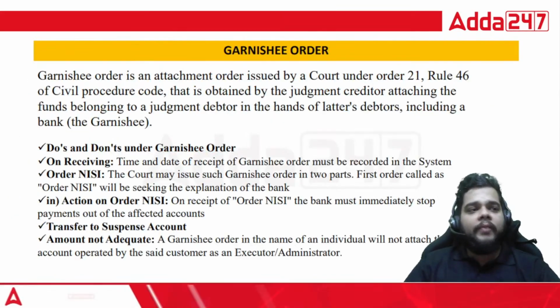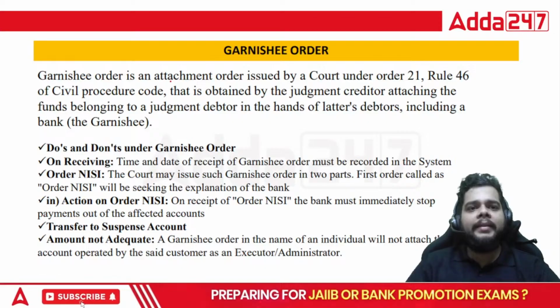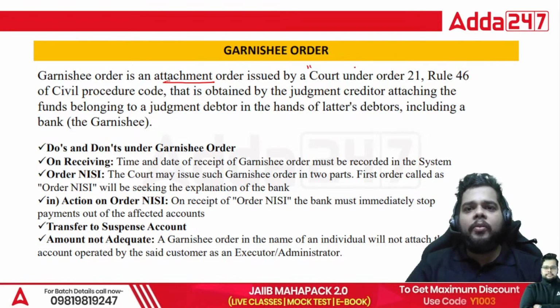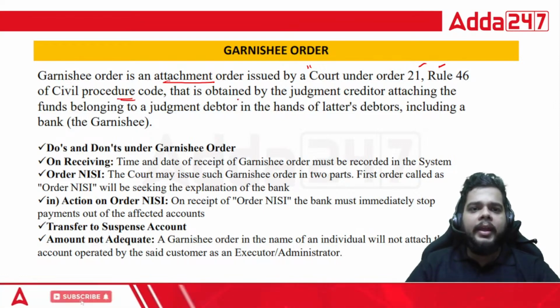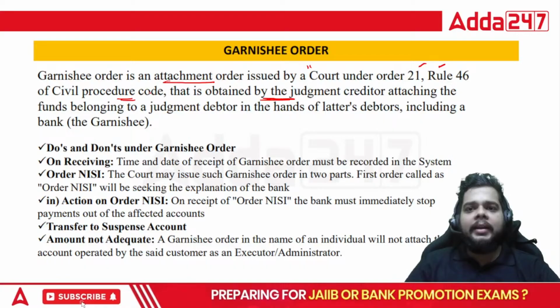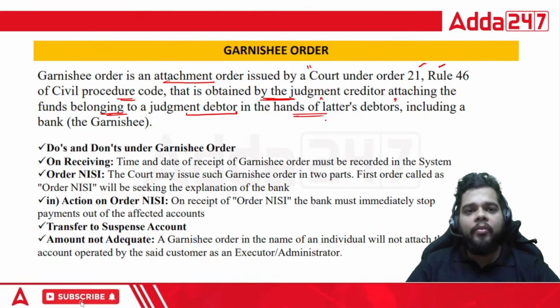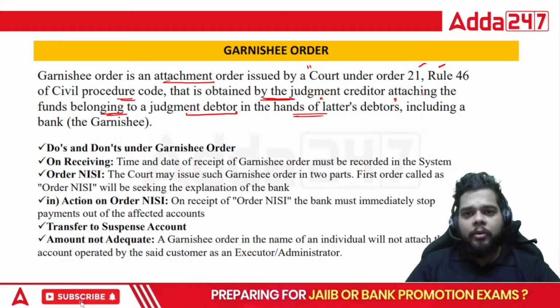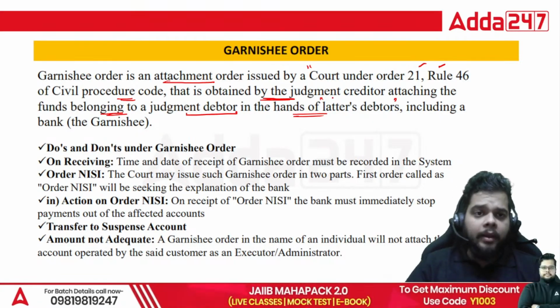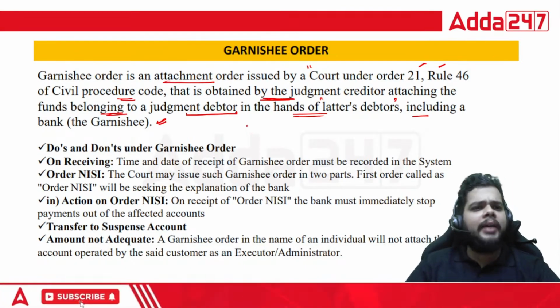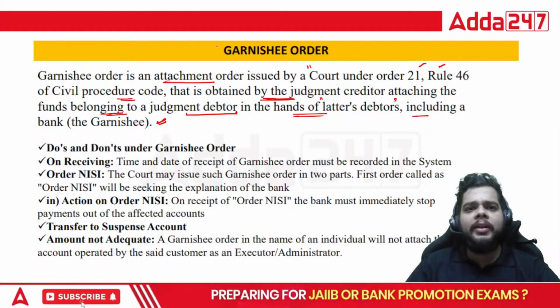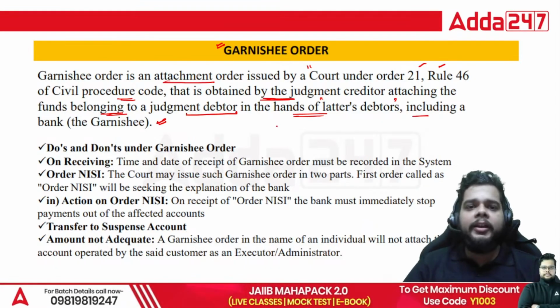So garnish order. When we talk about the specifics of a garnish order, it is an attachment order issued by the court under Order 21 Rule 46 of the CPC, the Civil Procedure Code, that is obtained by the judgment creditor attaching the funds belonging to the judgment debtor in the hands of the latter's debtors. Fine. Who are the latter's debtors? The particular party, you can say the judgment debtor's bank, is termed as a garnishee. So how is this particular order fulfilled by the court?